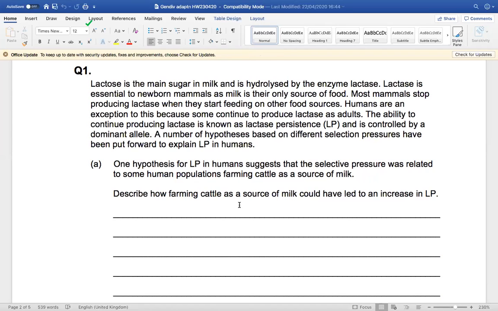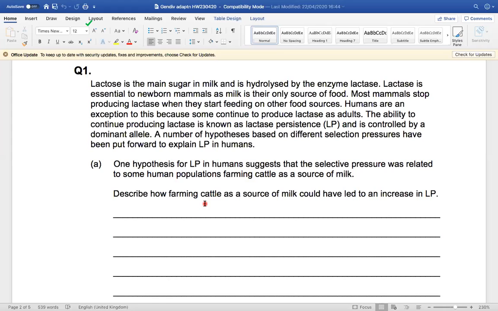So remember, we are talking about natural selection here. Natural selection involves genetic diversity in a population. The genetic diversity in this particular example is going to be either the presence or the absence of this dominant allele, the allele that confers lactase persistence. So you need to try to answer this question using the guidelines for how natural selection happens, which is present on one of the slides in the PowerPoint.